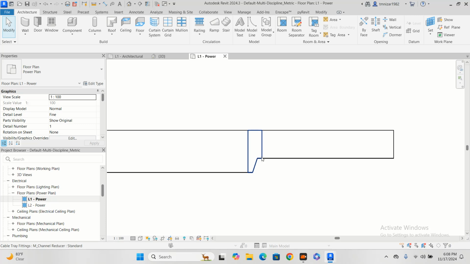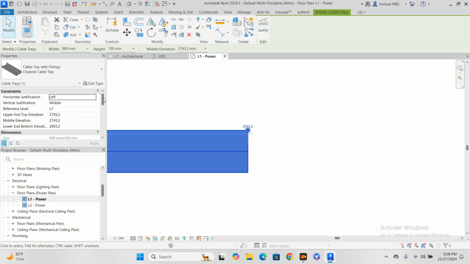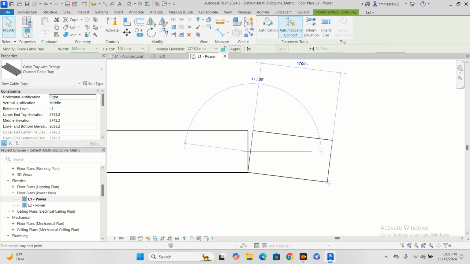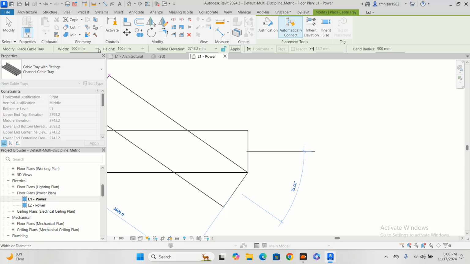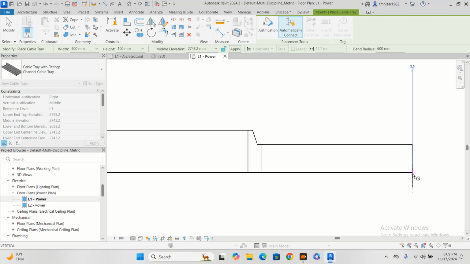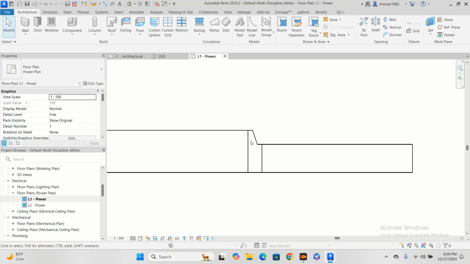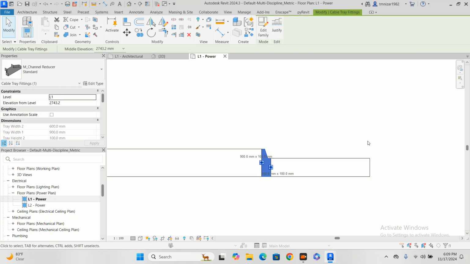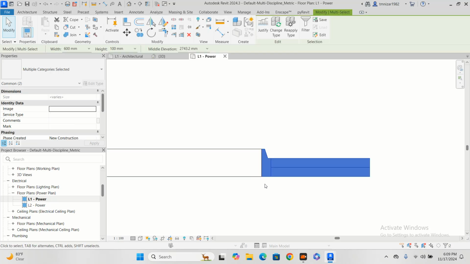Okay, I hope you understand. So the reducer will be like this, not by center. If you want right, let's delete this one. So you go here, right, and right click, draw cable tray. So I need 600, like this. So it's very interesting.